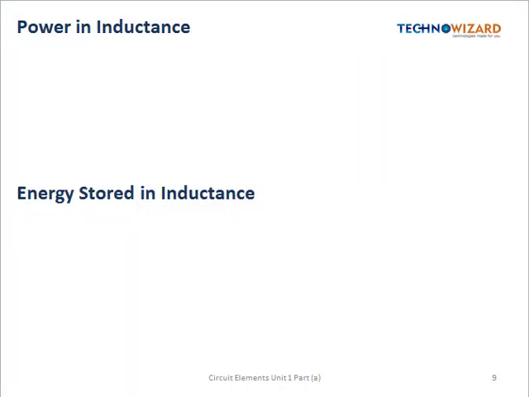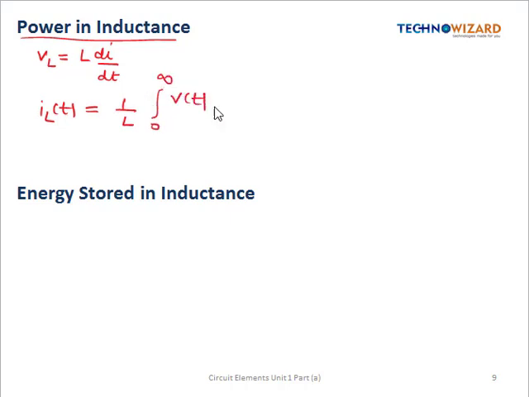Next is power in inductance. So before seeing the power in inductance, let us see the VI relation. So the voltage across the inductor is given by L di by dt, and the current through the inductor, that is i_L of t, is given by 1 by L integration from 0 to infinity V of t dt. So this is the VI relationship in an inductor.